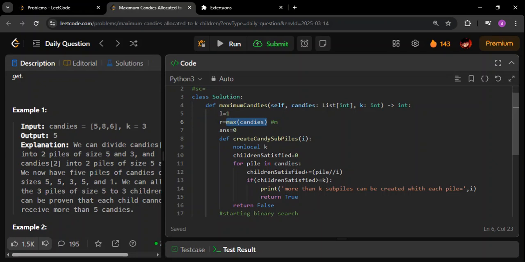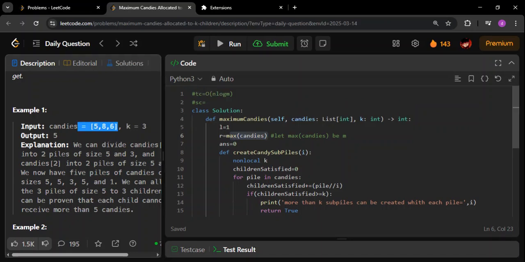One more thing is even this part. Even for finding the candies, I'm saying r is equal to m. Let max of candies be m. Don't confuse between the two. Even for finding the max of the candies, you have to go through all the candies once, which is again going to take O of n time. So it will be something like this.